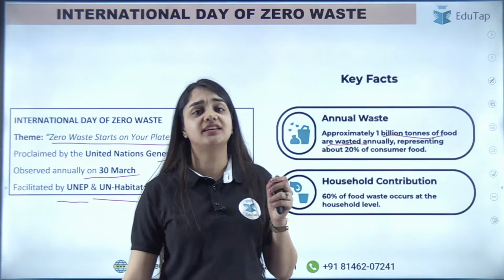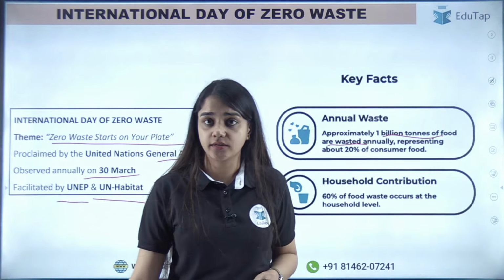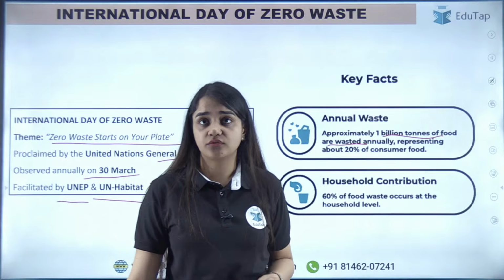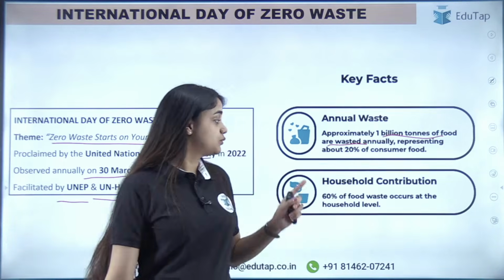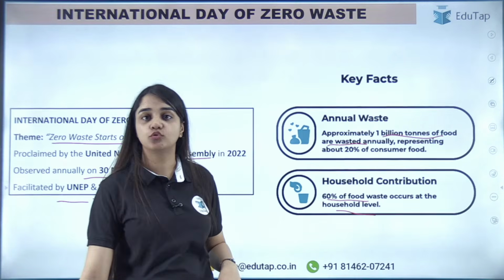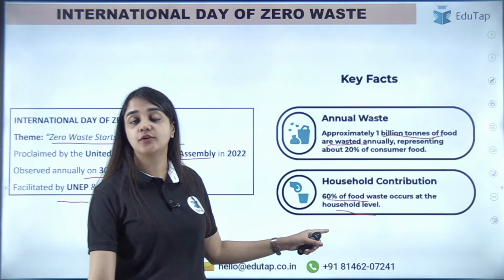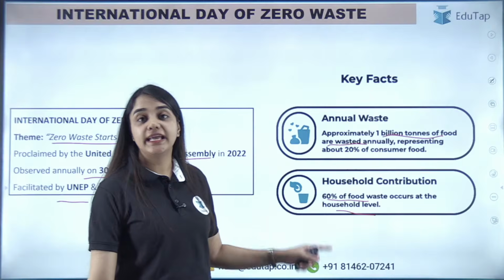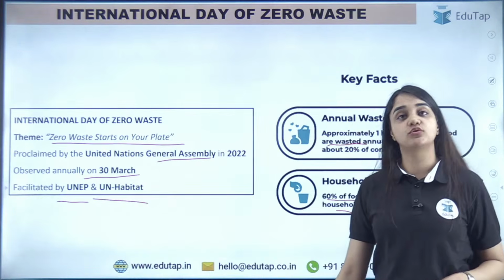And as you know that there are millions of people who are still dealing with hunger, who are still dealing with malnutrition, they are not getting food, and we are wasting so much food. Okay, and there is one more piece of information that 60% of the food that is wasted, it is occurring in households, not the factories, not the restaurants, but 60% of food wastage is happening in the households. That is why the theme is Zero Waste Starts on Your Plate.